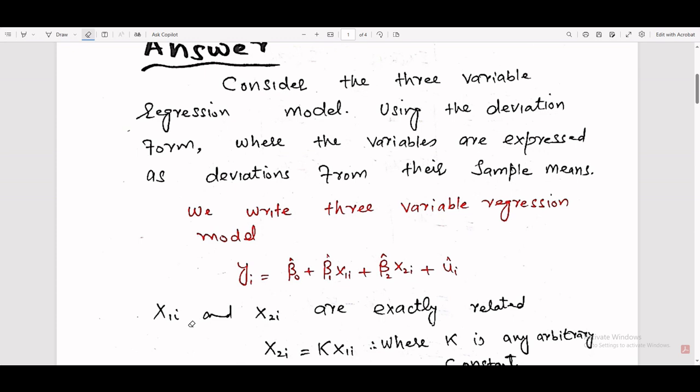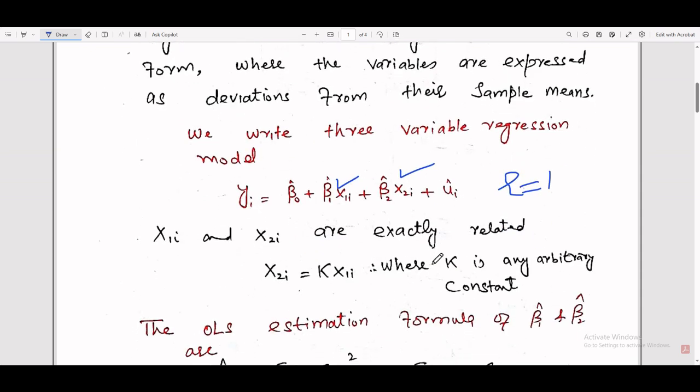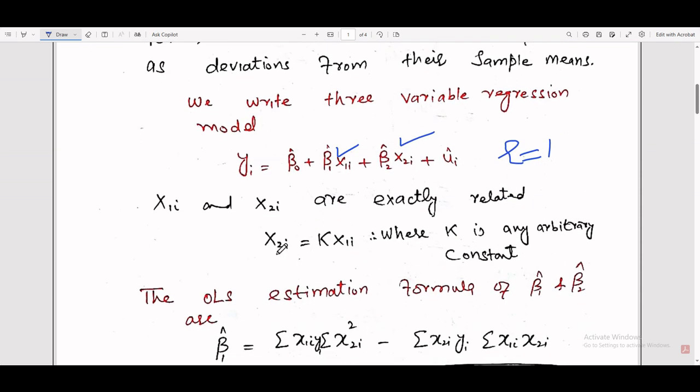So in perfect multicollinearity, we assume that x1 and x2 are perfectly collinear. It means the correlation between these two variables is exactly 1. So suppose x2i is equal to k x1i, where k is any arbitrary constant.